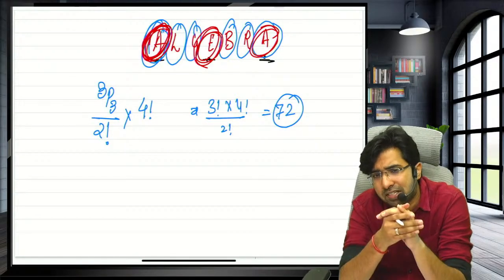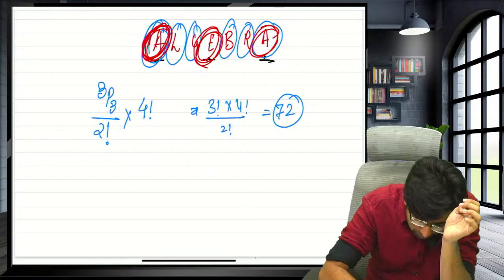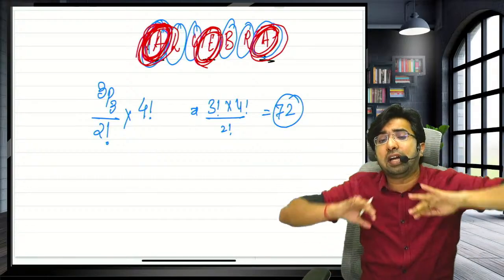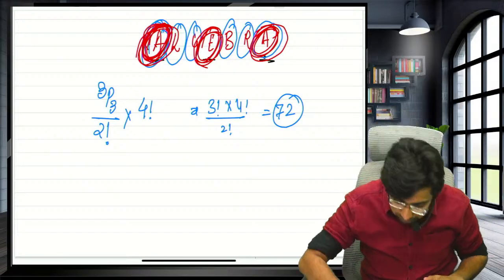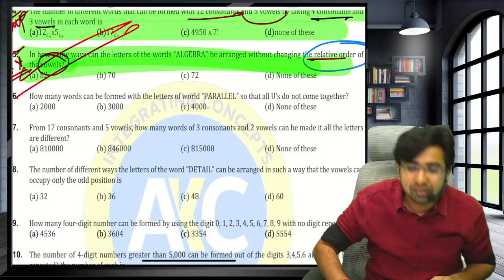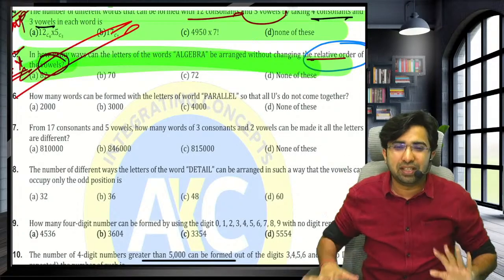Now 4 alphabets are left for arrangement in the respective places: 4 factorial. But when you arrange 3P3, you arrange 2 identical objects, so remove that by dividing by 2 factorial. So the answer will be 72. This kind of question, yes, they ask in the exam, but we study it very easily.